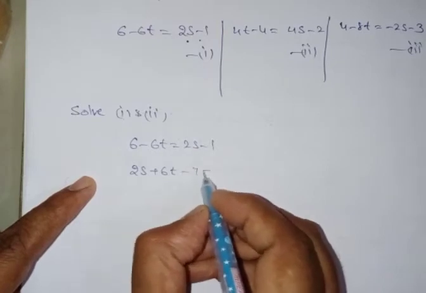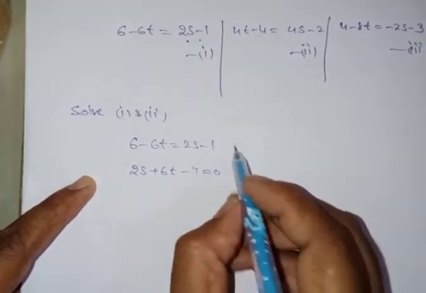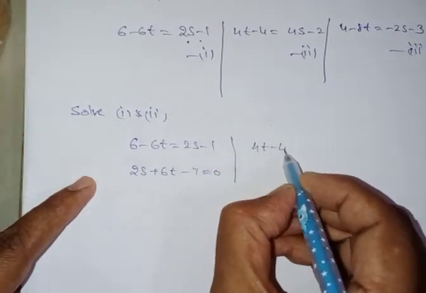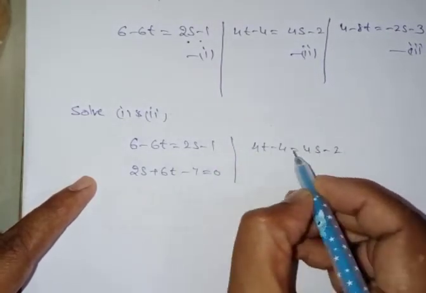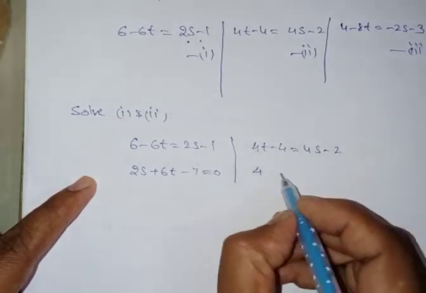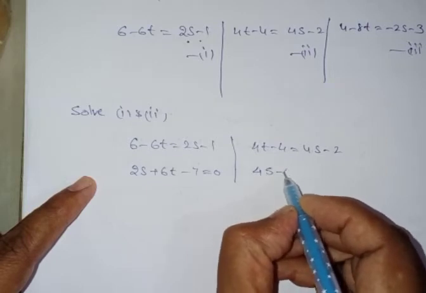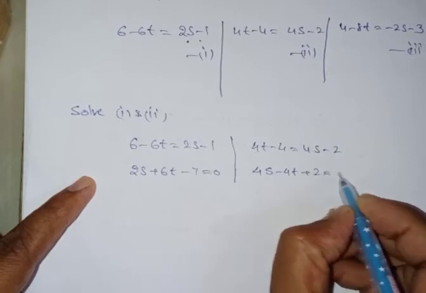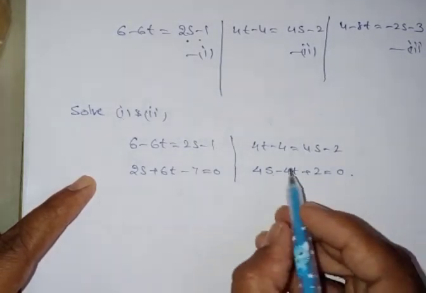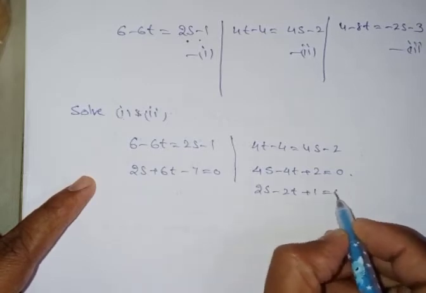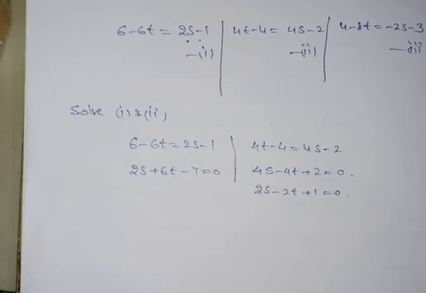You can write here 2s plus 6t minus 7 is equal to 0. And the second one is 4t minus 4 is equal to 4s minus 2. Bring to the left side, right side. 4s minus 4t is nothing but minus 2 plus 4, that is 2, is equal to 0. You can take 2 common. What happened? That is 2s minus 2t plus 1 is equal to 0. These two equations you can solve, you get the s and t values.